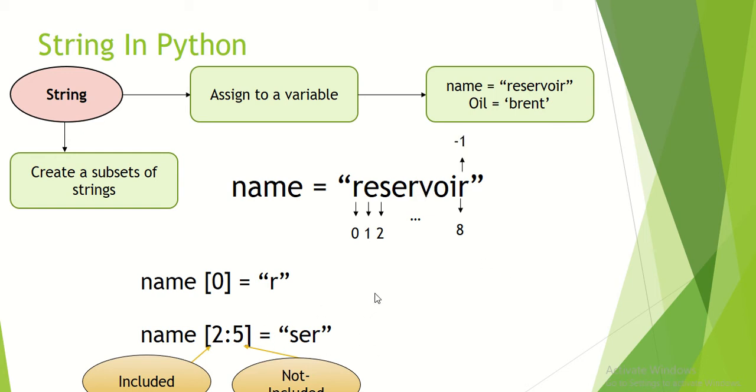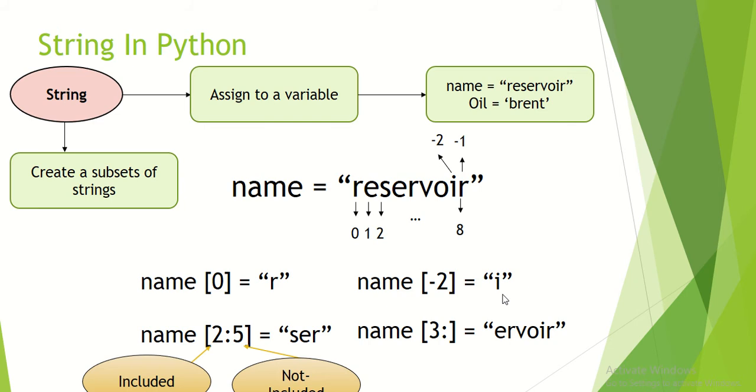Another important thing is that we have reverse indexing as well. For example, index number 8 is equal to index number -1 in the string. So we have -1, -2. For example, if we want to separate I, if we write name and inside the brackets -2, we will get I.